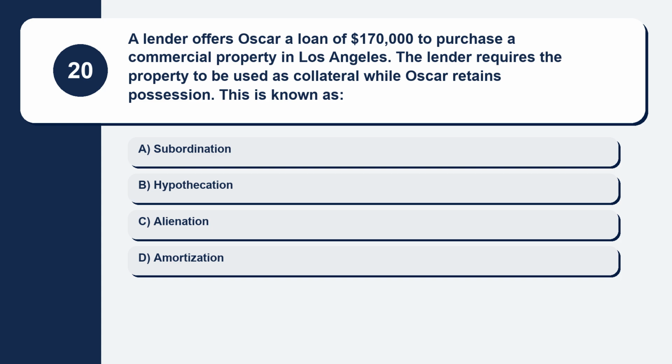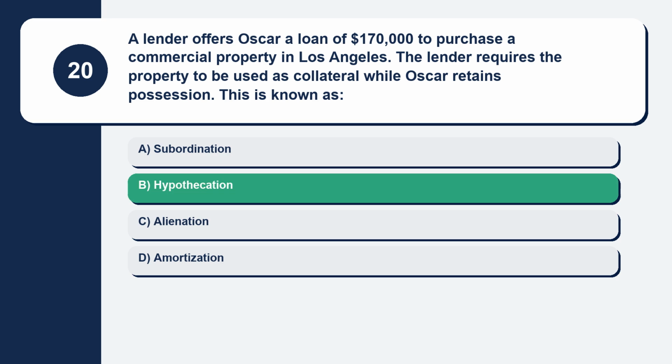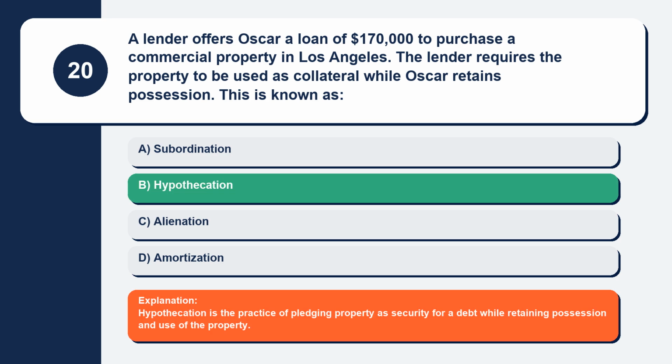Question 20. A lender offers Oscar a loan of $170,000 to purchase a commercial property in Los Angeles. The lender requires the property to be used as collateral while Oscar retains possession. This is known as. Here are your options. Option A, subordination. Option B, hypothecation. Option C, alienation. Option D, amortization. The correct answer is option B, hypothecation. Explanation. Hypothecation is the practice of pledging property as security for a debt while retaining possession and use of the property.